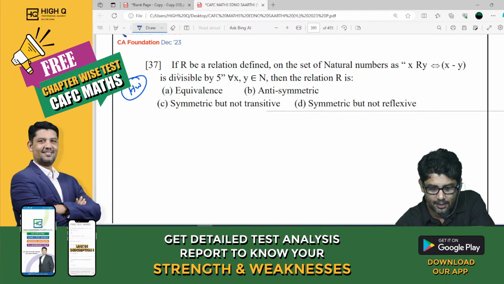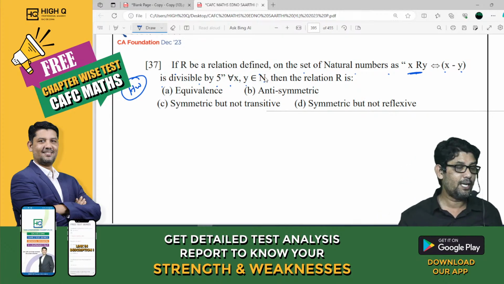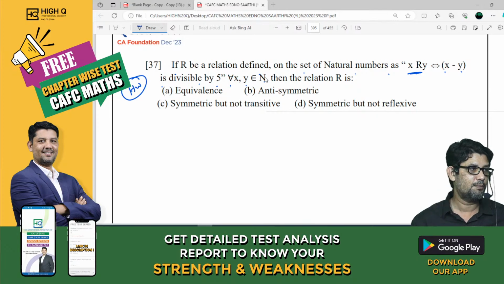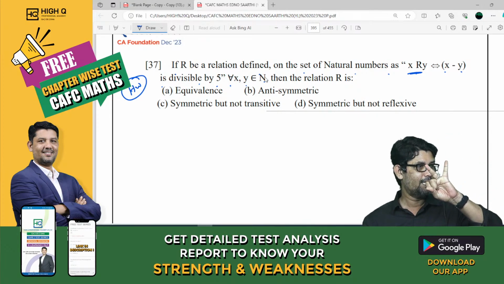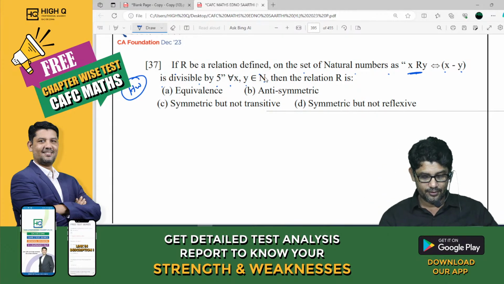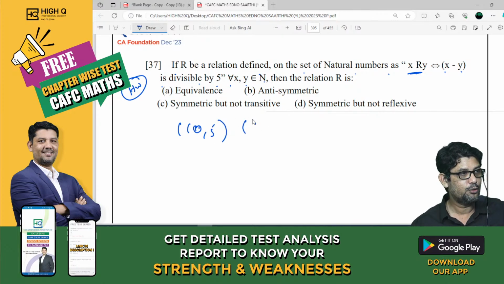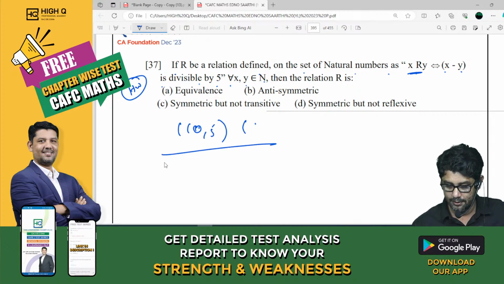I'll just explain it. Let R be the relation on the set of natural numbers, x related to y, where x minus y is divisible by 5 for every x and y belonging to N. Look at this. x minus y is divisible by 5. So what are the numbers which are divisible by 5? 5 can come, 10 can come, 15. So the difference must be 5, 10, 15. So the numbers must be what? 10, 5. Is that right? Take some example and solve it, my dear.